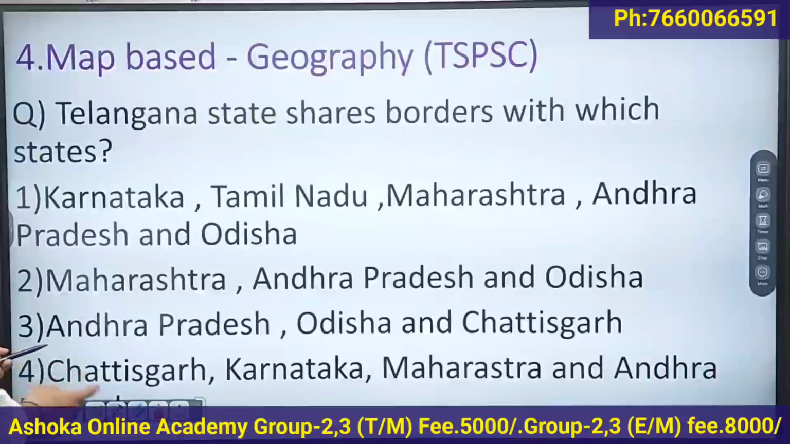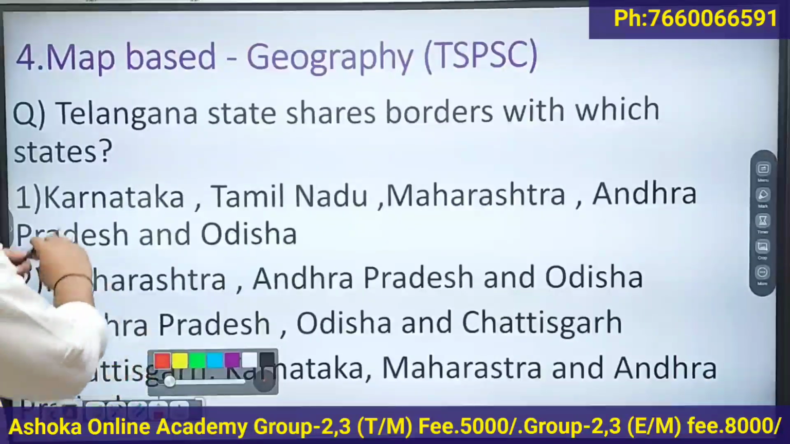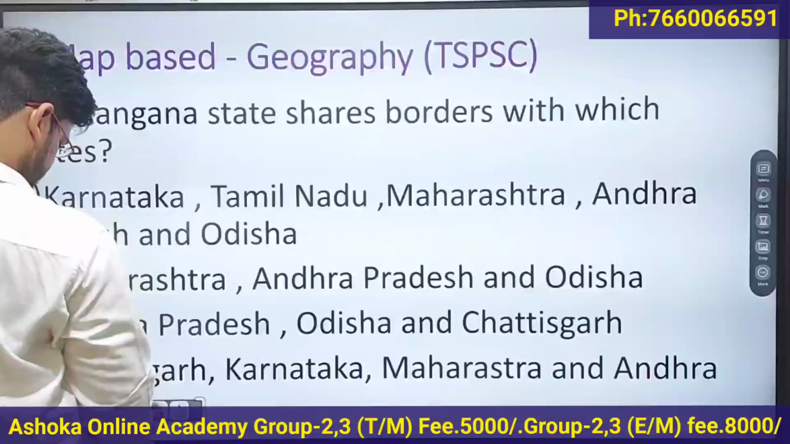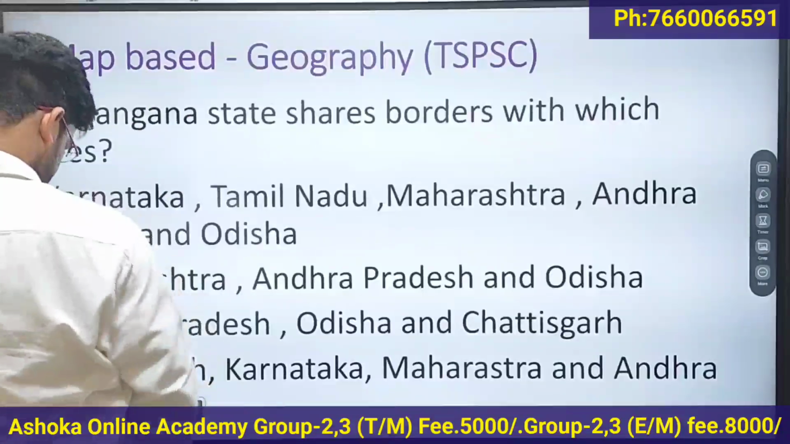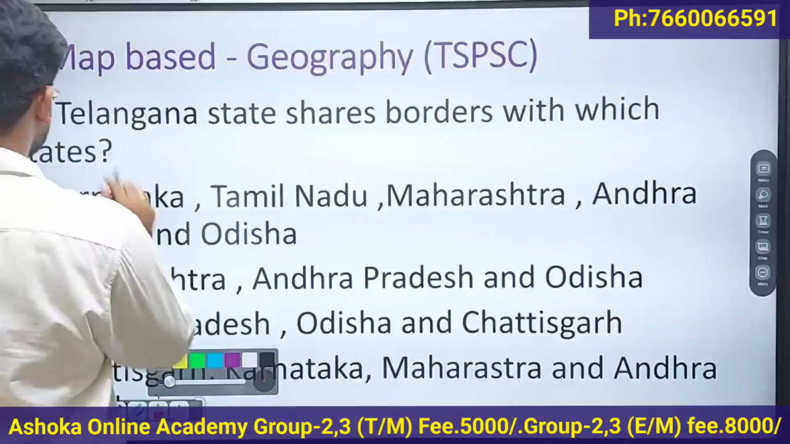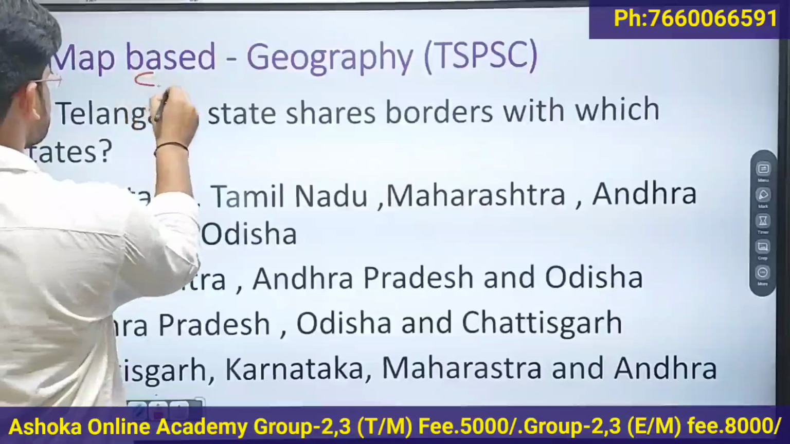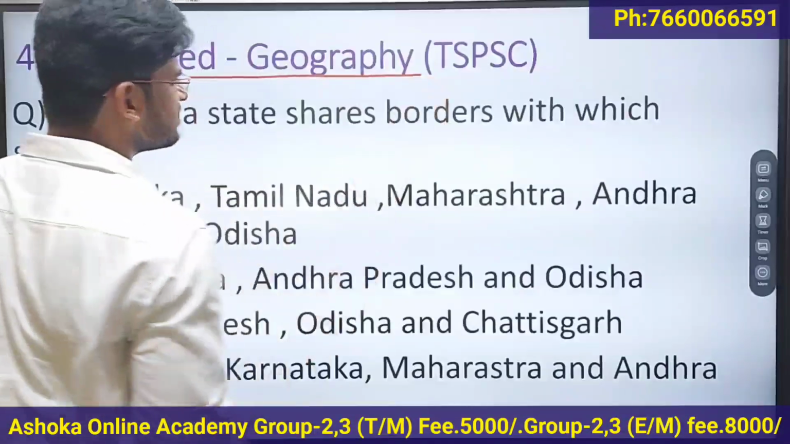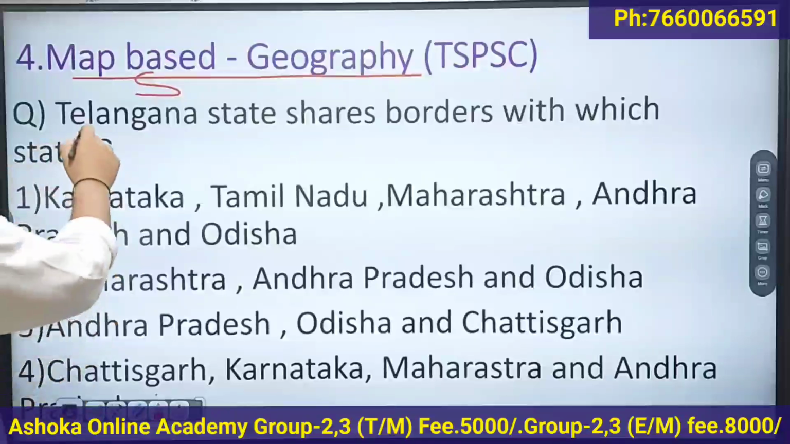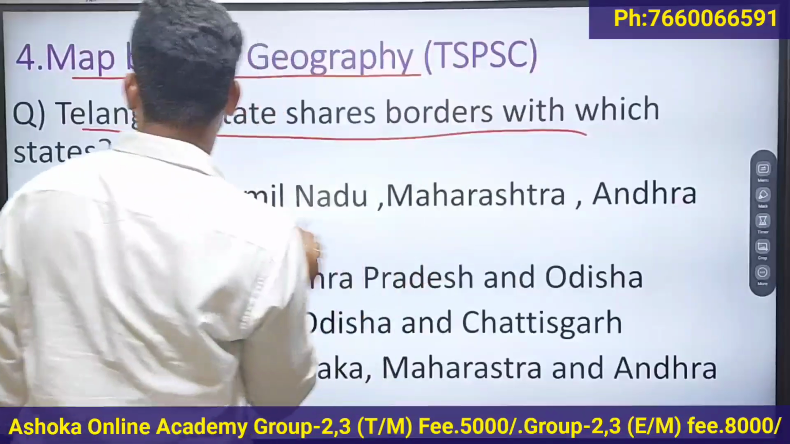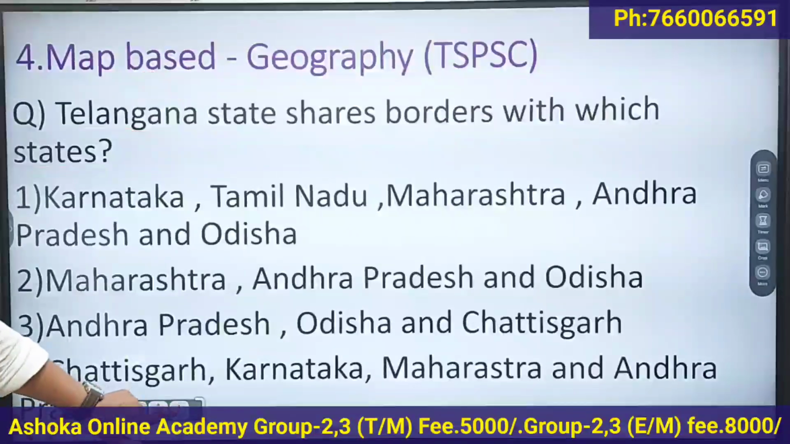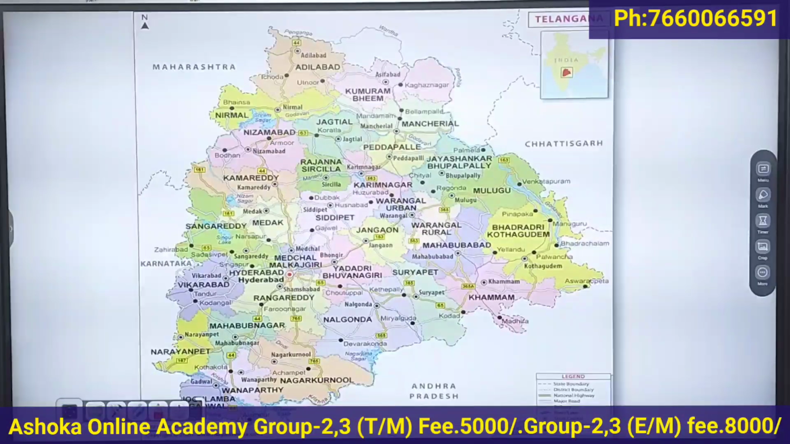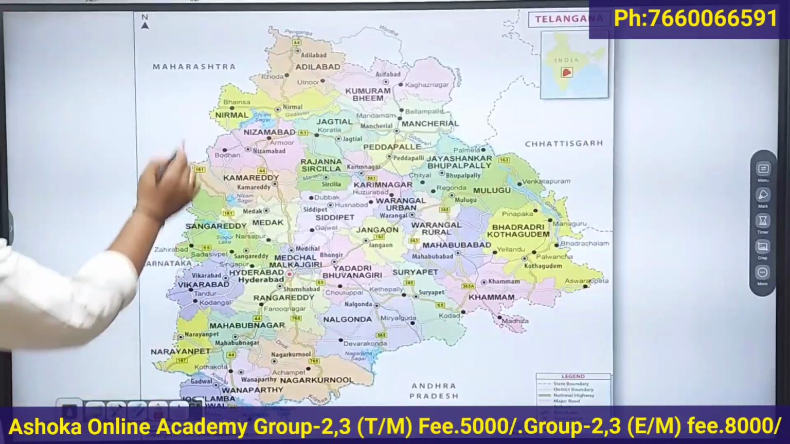Then the last type of question is map based questions. In order to solve these questions, you should have a clear-cut understanding regarding the maps. For example, Telangana state shares borders with which of the following states? Okay, so if you have a clear-cut view regarding the map, then you can easily answer the questions, right?